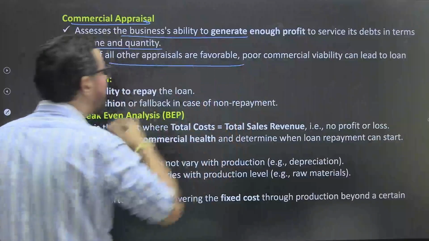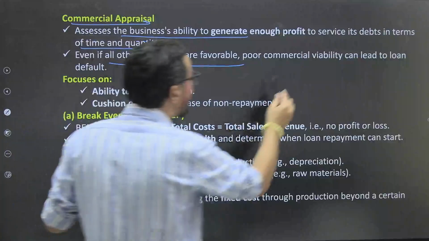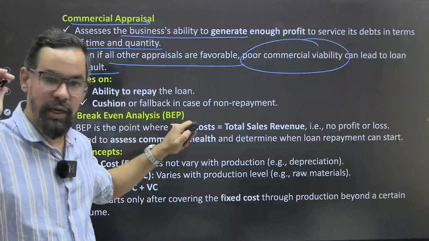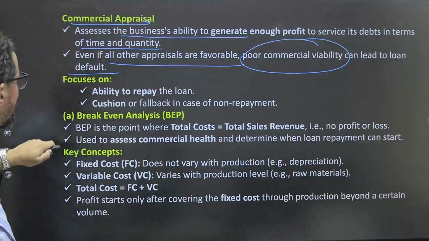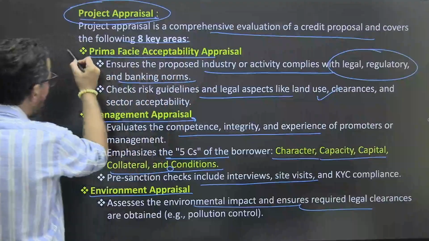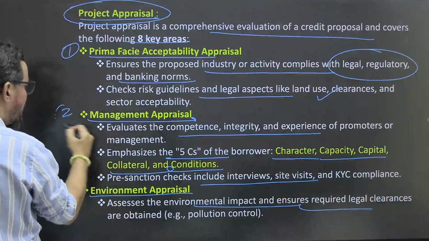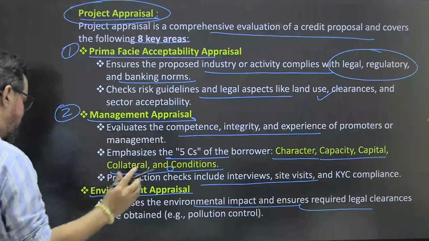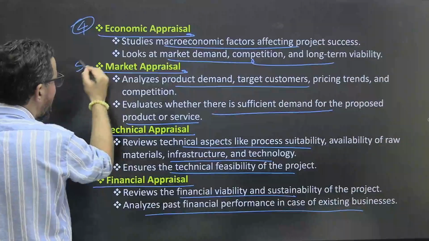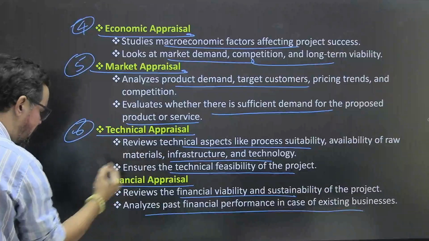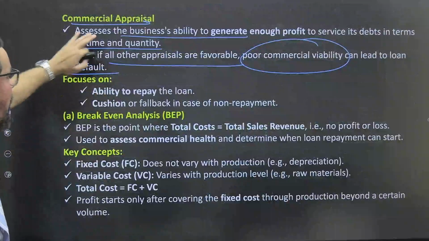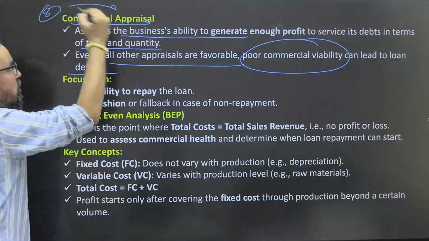Even if all other appraisals are favorable, poor commercial viability can lead to a loan default and all, ठीक है। तो 7 we have discussed earlier, this is the 8th one, ठीक है। जैसे हमने डिस्कस किया था ना, these were the 7, ठीक है। Overall we have 8 key areas: 1, प्राइमरी फेस, legal requirements and all, management appraisals, overall company's board of directors and all, 3 एनवायरमेंटल, 4th इकोनॉमिक, 5th वन मार्केट, 6th वन टेक्निकल and 7th इज फाइनेंशियल।